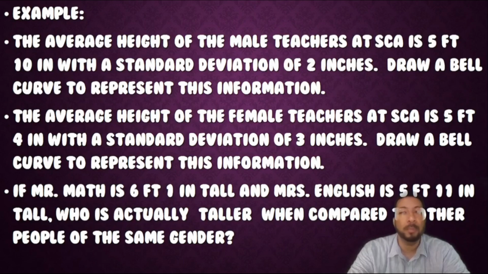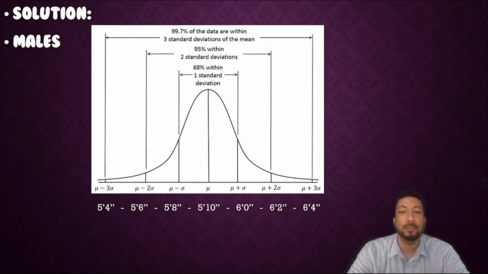The average height of the male teachers at SCA is 5 feet 10 inches with a standard deviation of 2 inches. Draw a bell curve to represent this information. The average height of the female teachers at SCA is 5 feet 4 inches with a standard deviation of 3 inches. Draw a bell curve to represent this information. And finally, if Mr. Matt, some fictional person, is 6 feet 1 inch tall and Mrs. English, another fictional person, is 5 feet 11 inches tall, who is actually taller when compared to other people of the same gender? So first off, the males.